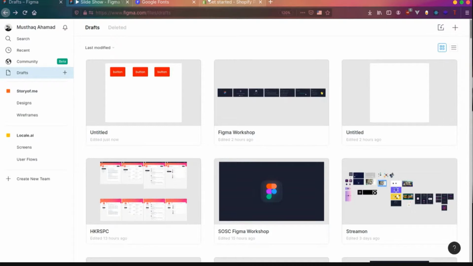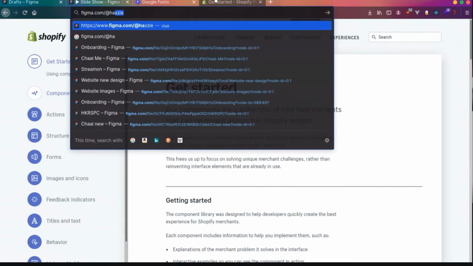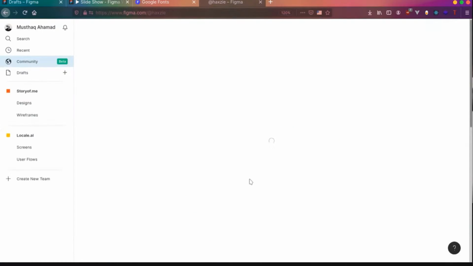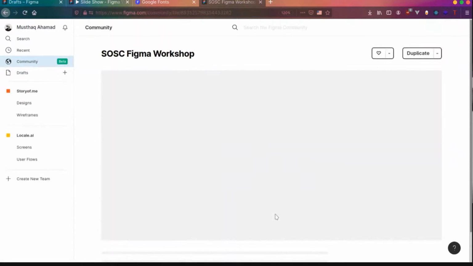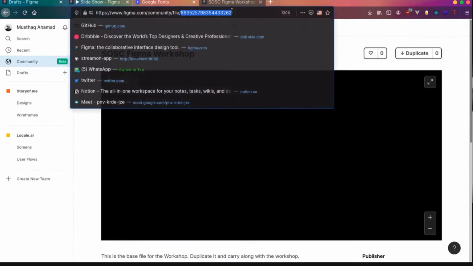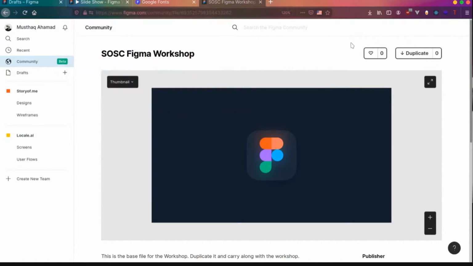If you go to figma.com/hackz, you will see a workshop file over here. You can click on that and you can see the duplicate button. If you click on that, you can duplicate this particular project to your Figma account and start working on that. I'll share the link in the chat for you guys.